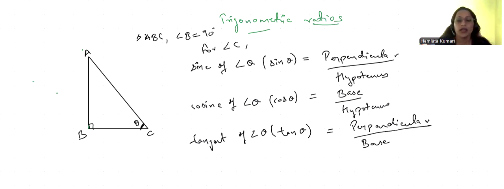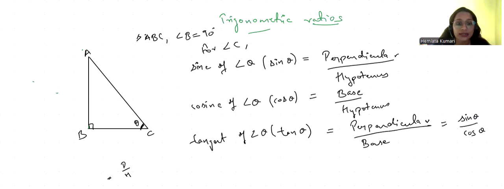Now, did you notice one thing? This perpendicular upon base. What if we just divide sine theta by cos theta? Sine theta is perpendicular upon hypotenuse, and cos theta is base upon hypotenuse.